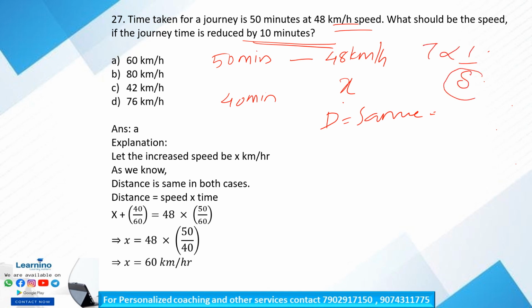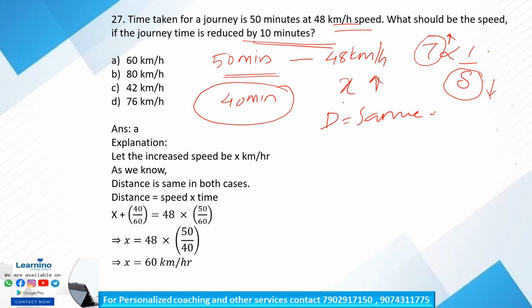That is, if speed increases, the time taken for the journey is reduced, and if the speed is reduced, the time taken for the journey will be high. Is it clear? Here the time is reduced, the time is decreased. That indicates that the speed is increased. Only if the speed is increased, the time taken for the journey is reduced.